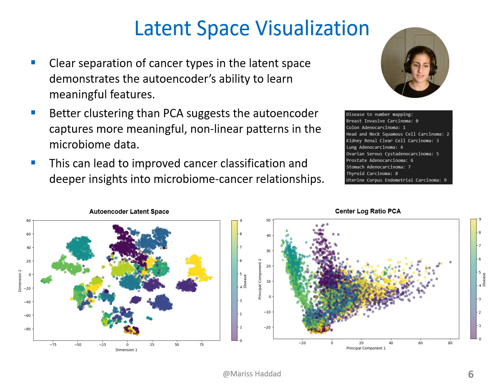So I visualized the latent space and put it next to a central log ratio PCA, which is pretty standard in the field. And you can see that the cancer types cluster together very significantly in the autoencoder latent space, but they don't in the PCA principal components 1 and 2.